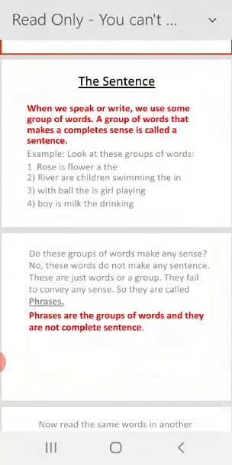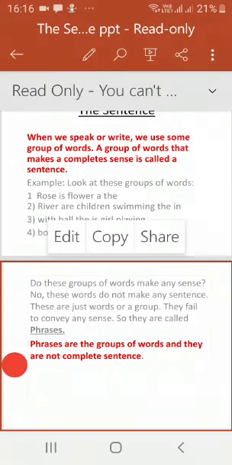Now we can see another example: river are children swimming the in. Through this sentence we are not getting an idea or expressing any idea. So this is also a group of words.